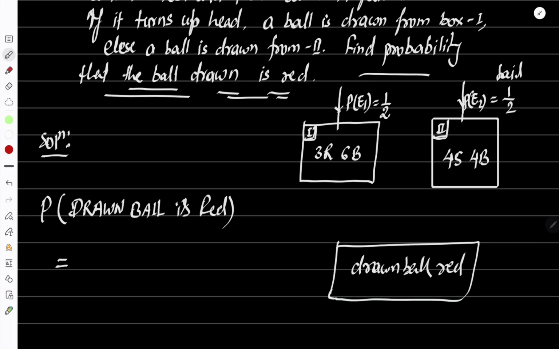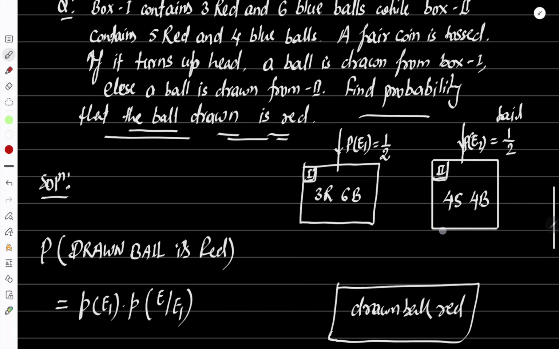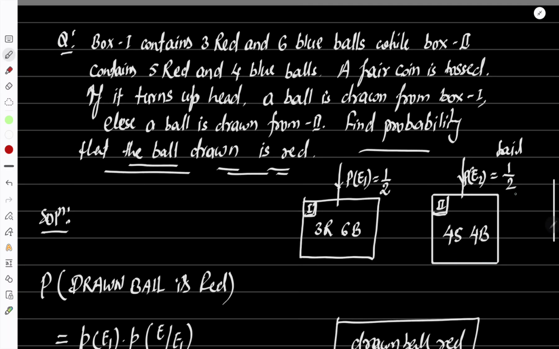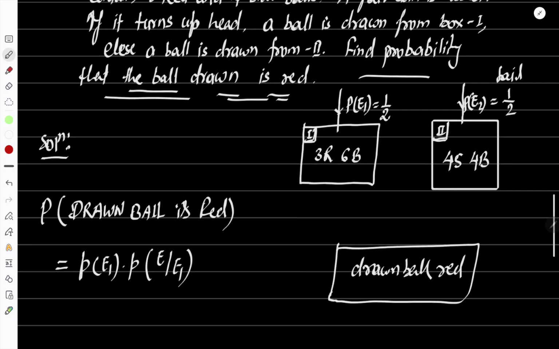So you'll be saying it is equal to probability of E1 into probability of the event E through E1. E1 is tossing the coin and it turns head, E2 is tossing the coin and it turns tail. So through E1 you go to perform the event E, to get the red ball. Through E1 means if you get head, you take the red ball from box 1; if you get tail, you take it from box 2.